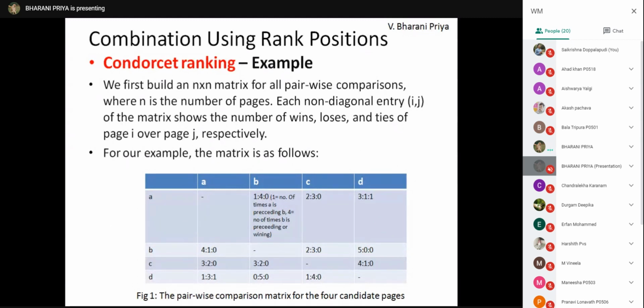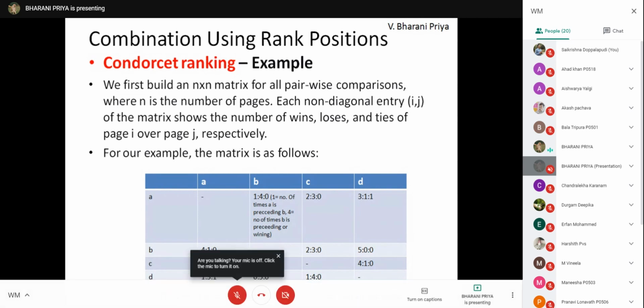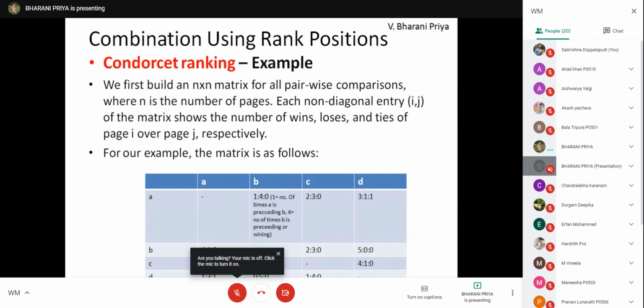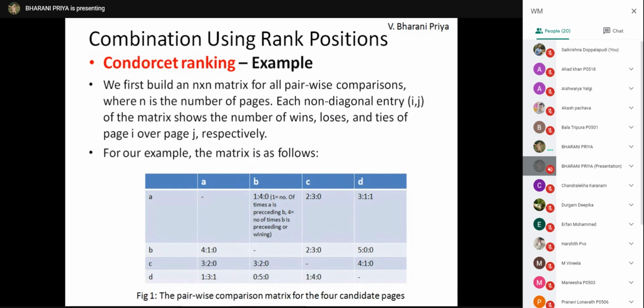Take the B column. A is 1, B is 4. So B is winning here. And where else is it winning? With D, B is preceding 5 times, over D.